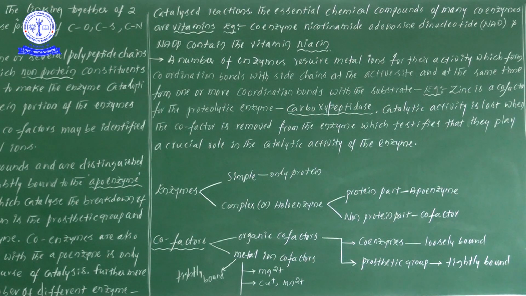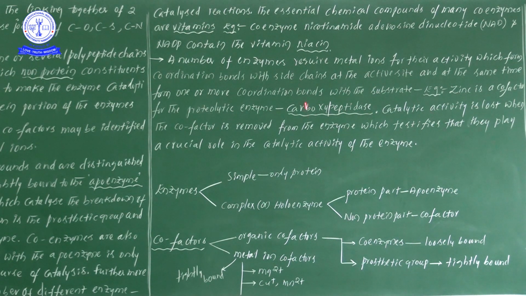Now, what are the main important points? Sometimes they may ask, for example, NAD and NADP both come under what? If different options are given, what do we have to identify? NAD and NADP are coenzymes.